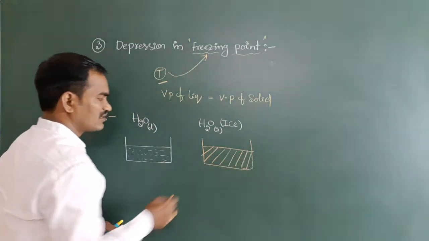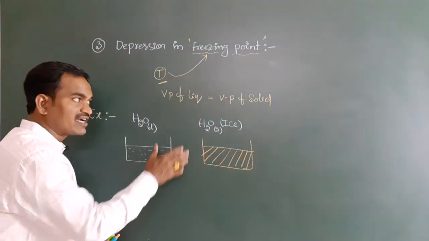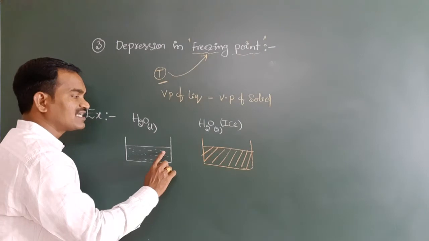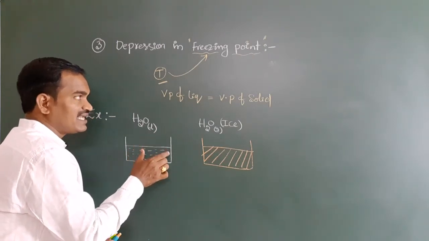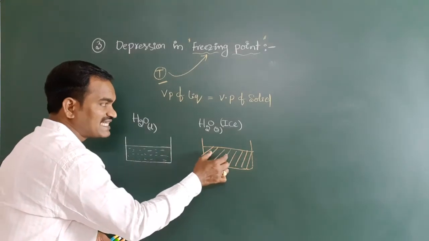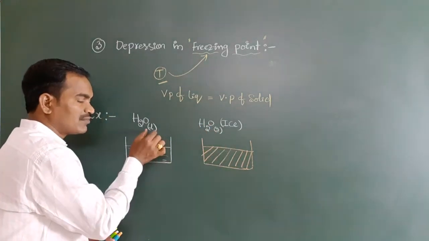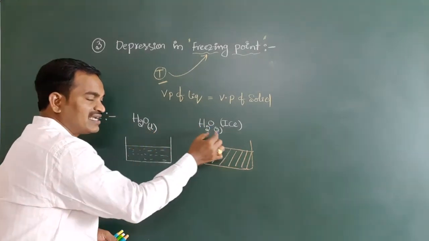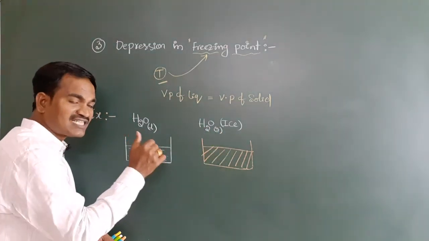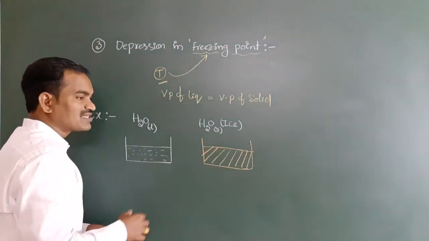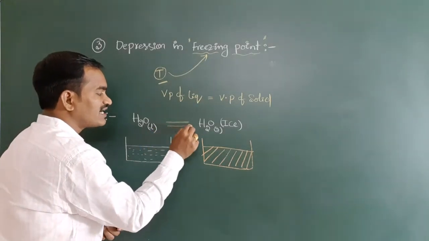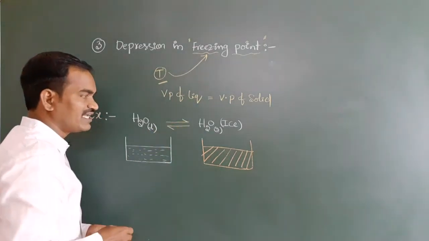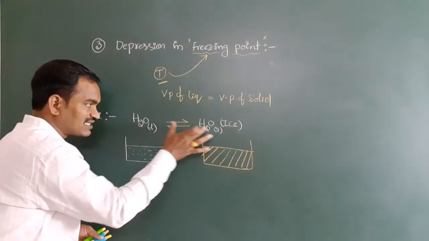Have you got it? So according to our definition, the temperature at which the vapor pressure of liquid must be equal to the vapor pressure of its solid. Here one is in the liquid form, the other in the solid form. In which case are both vapor pressures equal? If these two physical states are in equilibrium.